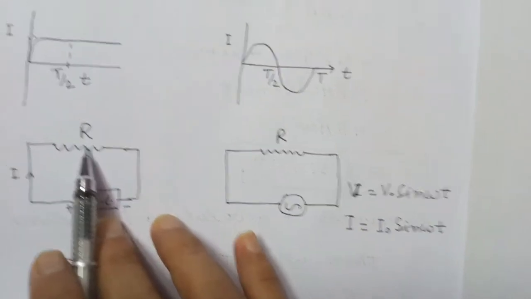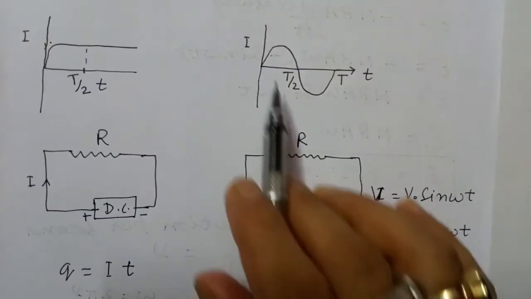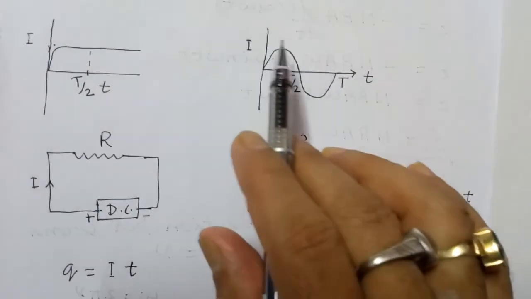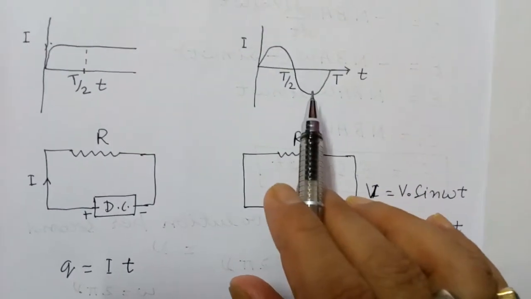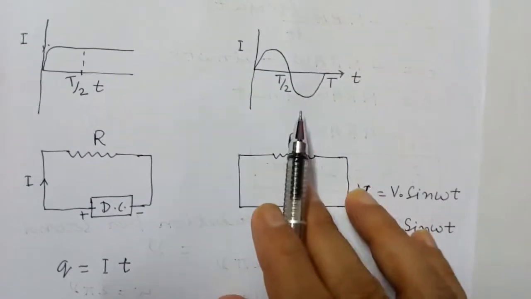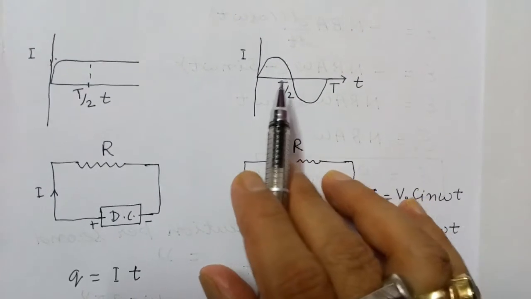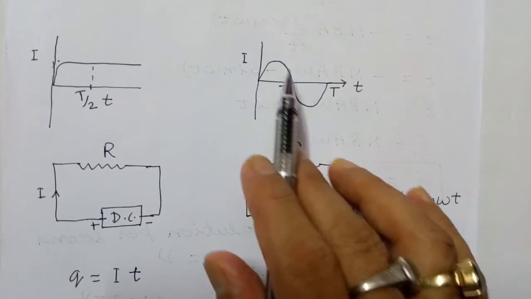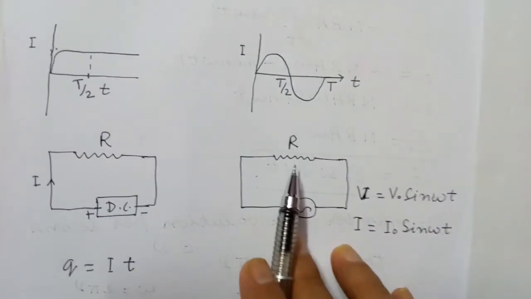Now in this resistance R, this steady current is flowing, and in this resistance R, this alternating current is flowing. Its value is increasing, then decreases to 0, then its direction is opposite to the previous direction, and then again current becomes 0. So we will calculate the charge flowing through this resistance for time period capital T by 2. As current is changing, suppose Q charge flows for time T by 2.